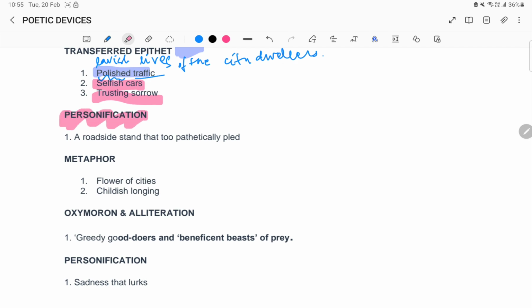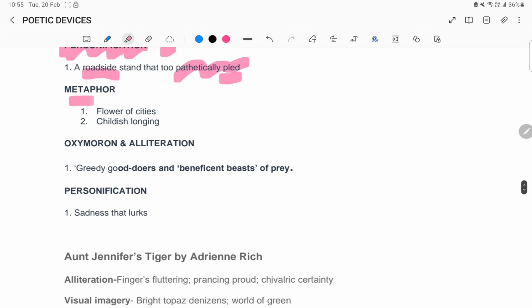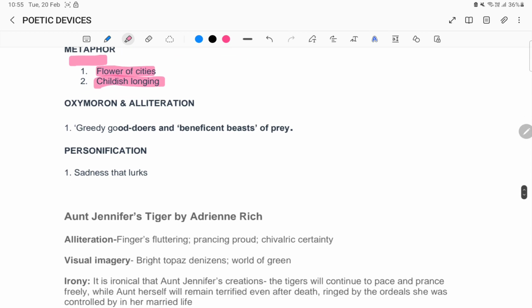Personification, a roadside stand that too pathetically pled. So a stand cannot plead, so this is personification. Metaphor, flowers of cities, childish longing. Oxymoron and alliteration, greedy good doers and beneficent beasts of prey.